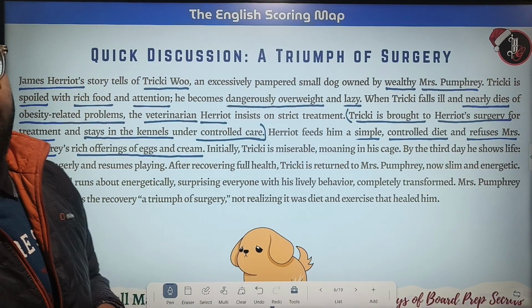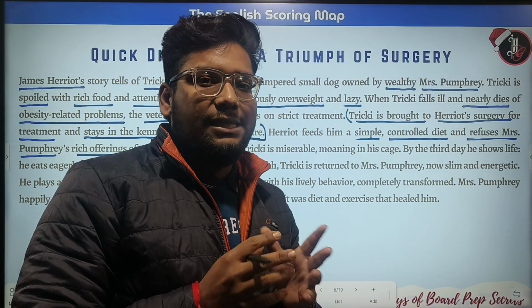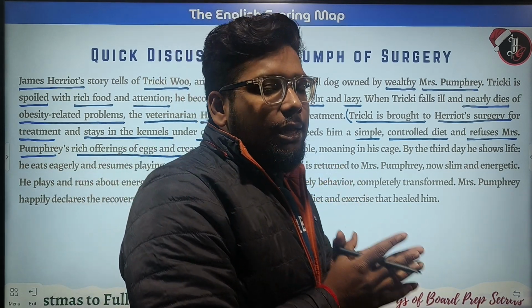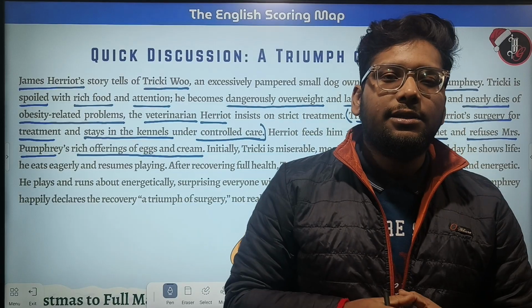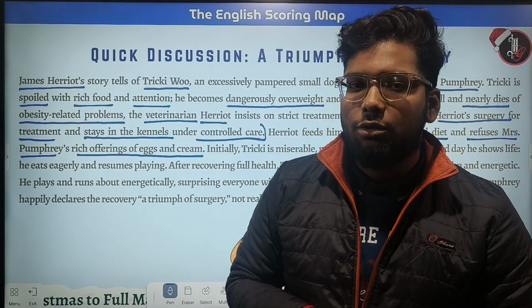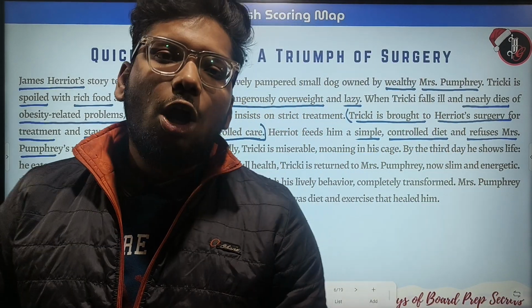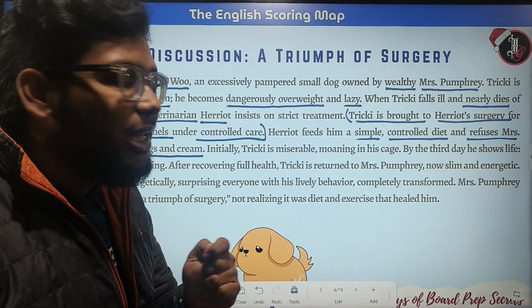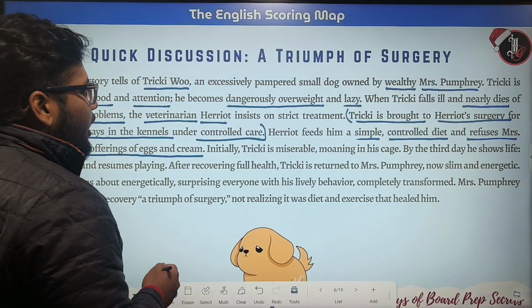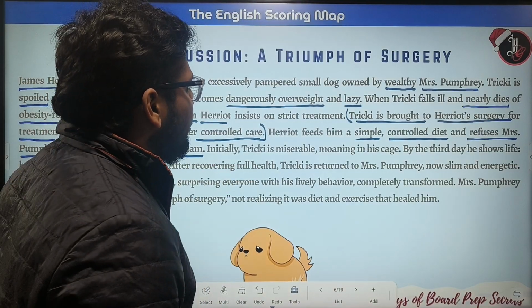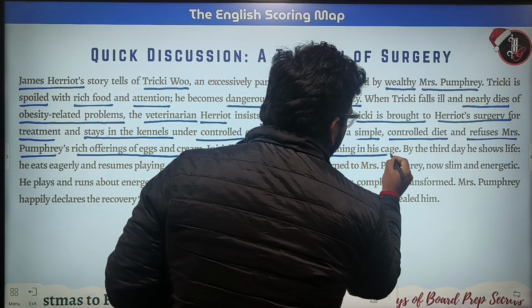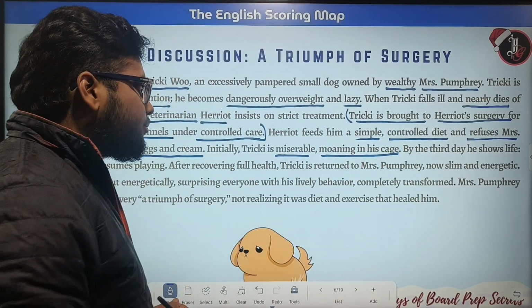Okay, so Mrs. Pumphrey, who is basically the mother of Tricki Woo, was taking care of Tricki just like her son or her child. She used to give a lot of eggs and cream to Tricki for his meal. Now let's see. Initially, Tricki is miserable and moaning in his cage.